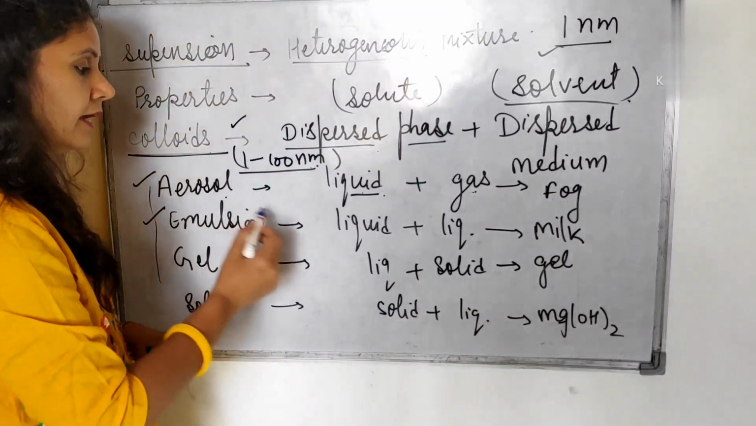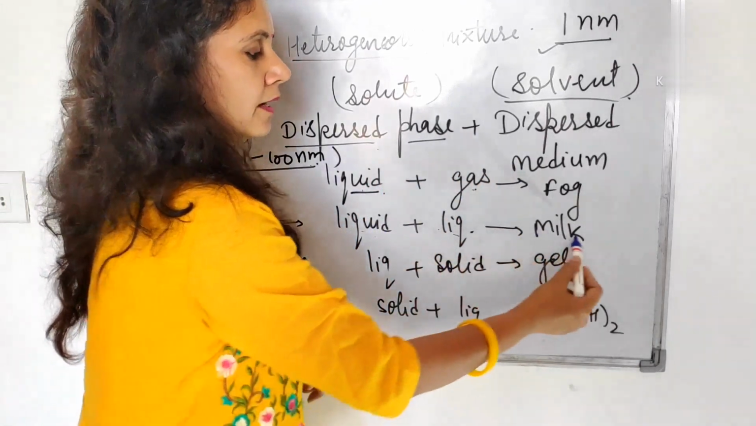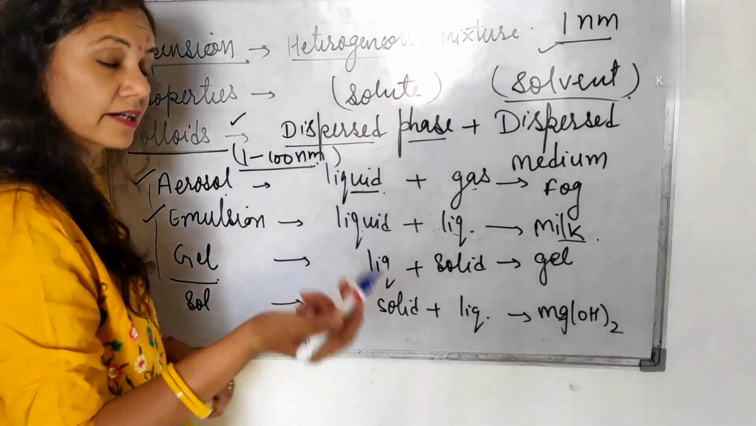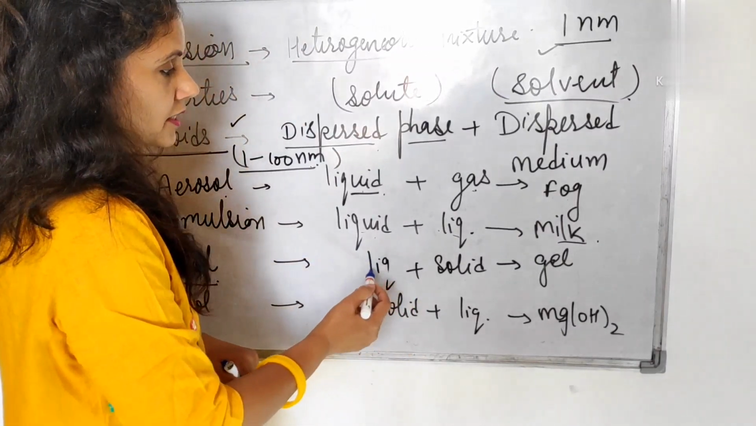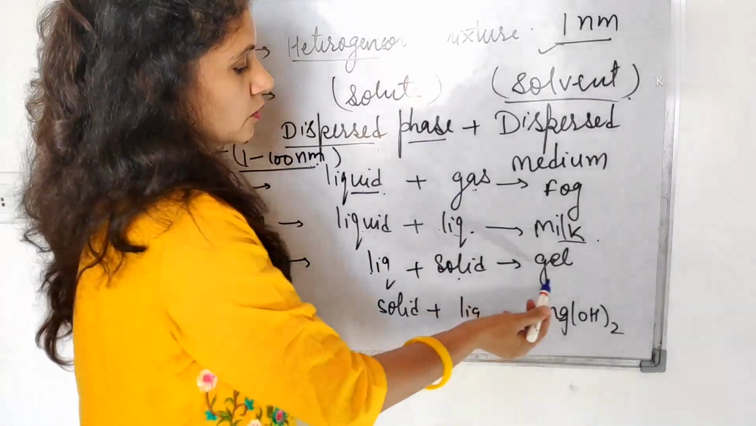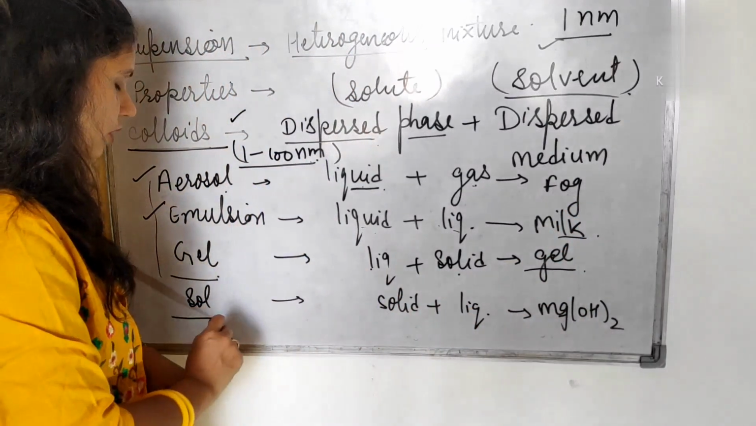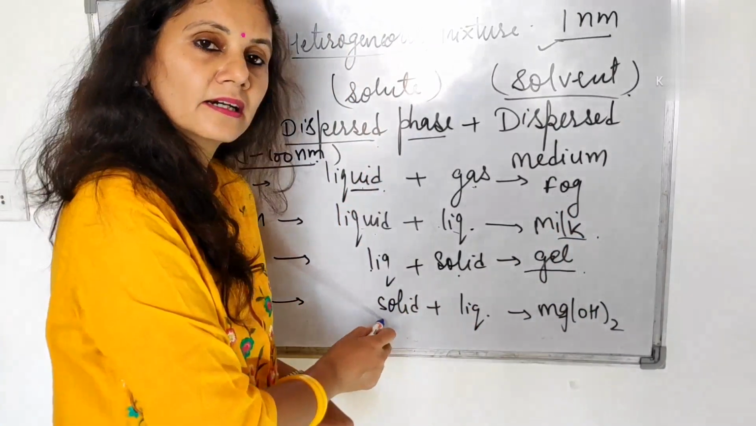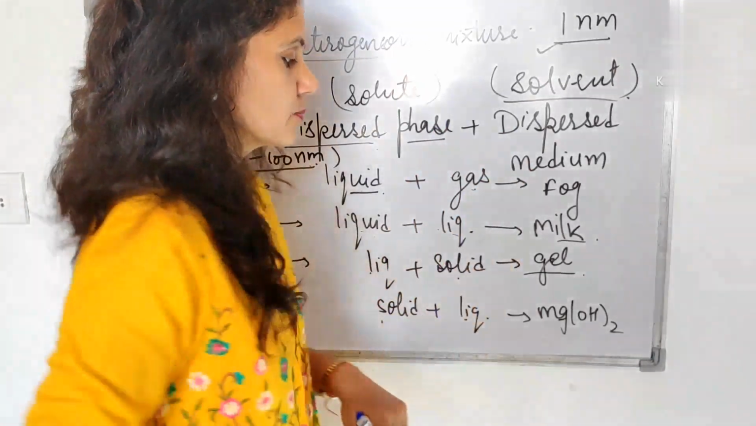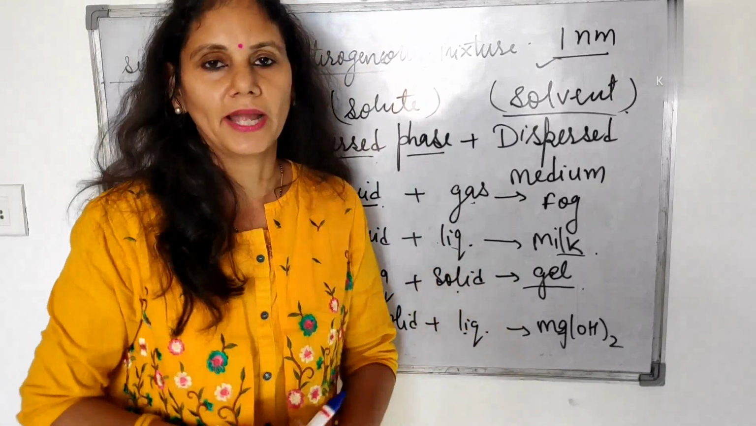Now next is emulsion. In emulsion, the dispersed phase and dispersed medium are both liquid. An example is milk. Next, gel. Here, liquid is in lesser amount and solid is in more amount, such as hair gel. Then the next is sol, in which solid is present in lesser amount and liquid is present in more amount. An example is milk of magnesia, magnesium hydroxide.